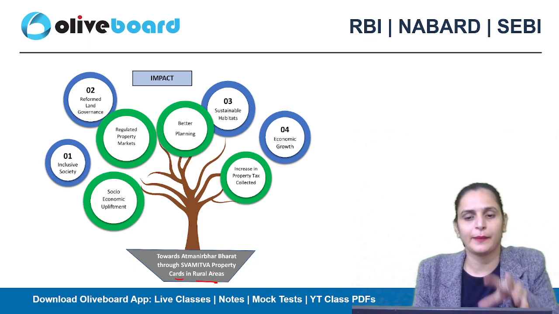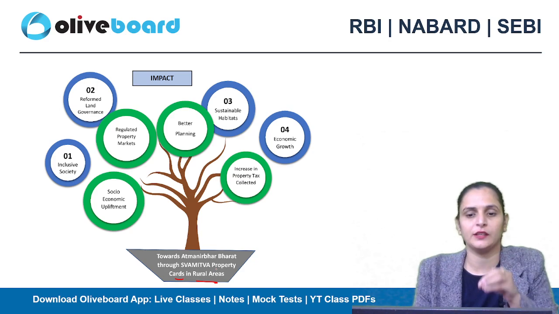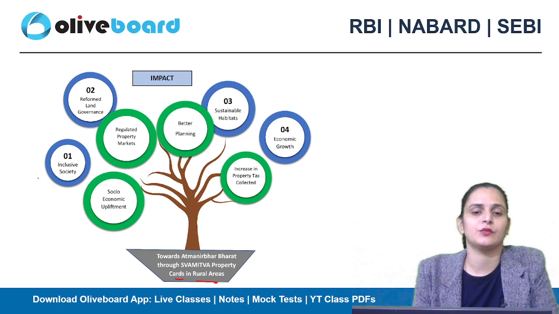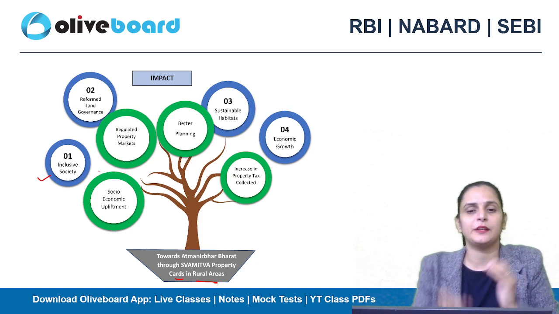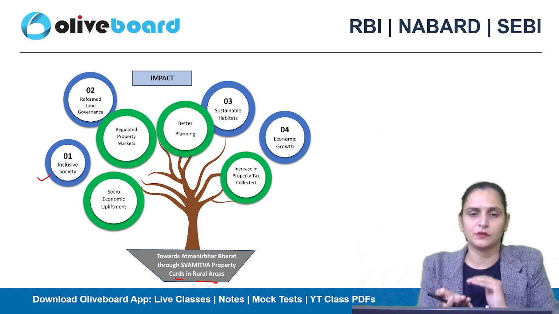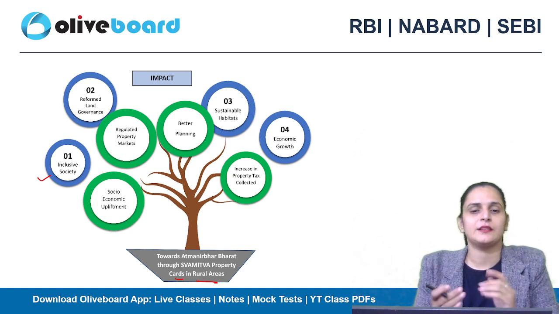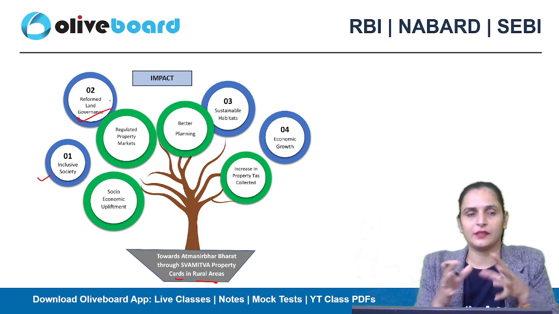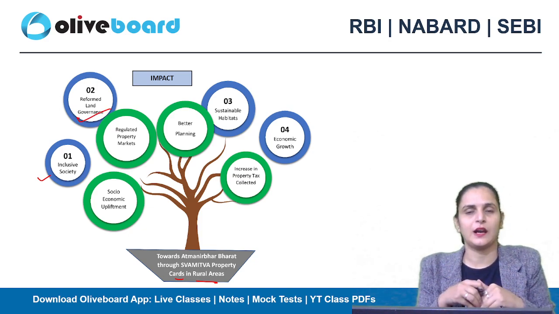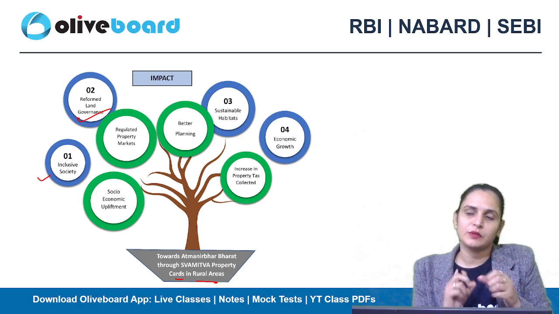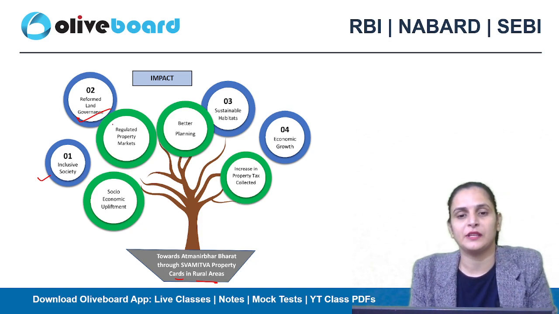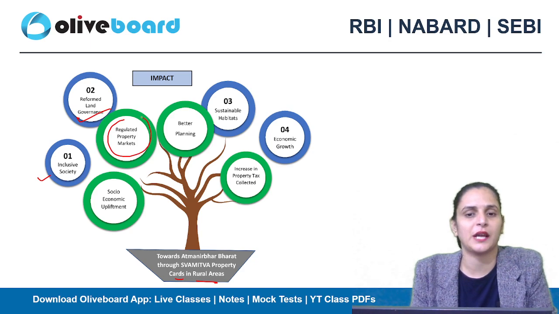And what would be the impact of these Swamitva property cards in rural areas? It will be considered an inclusive society, as it will help in the upliftment of the socio-economic status of rural populations. And second, reform of land governance. When proper property cards are there, land governance will be reformed and will see improvements. So now rural people have regulated property markets.